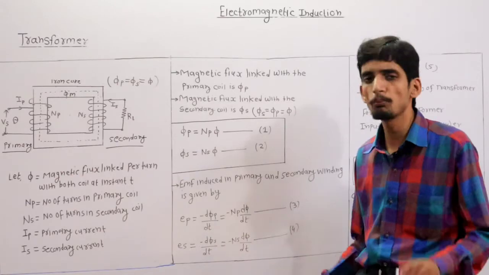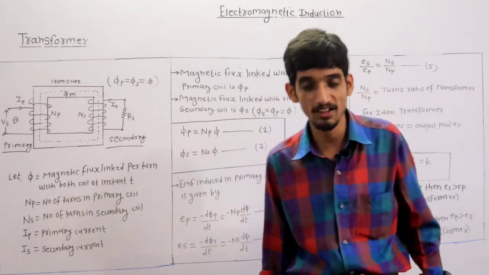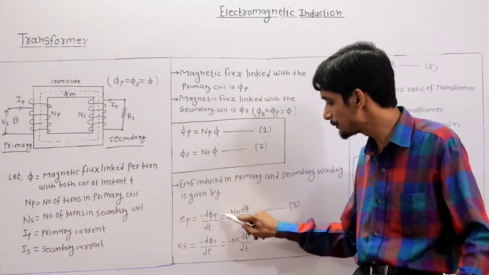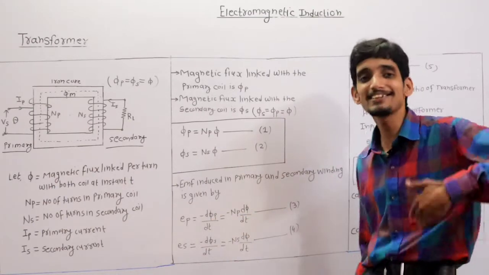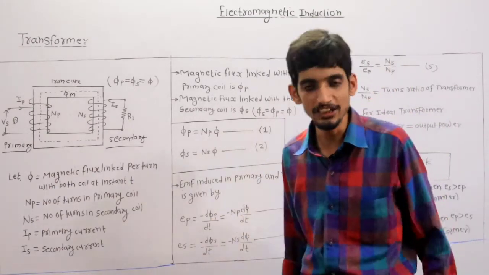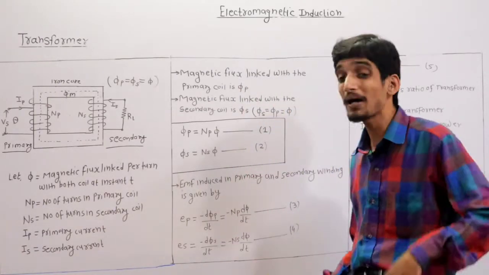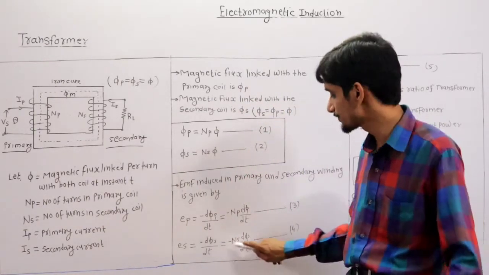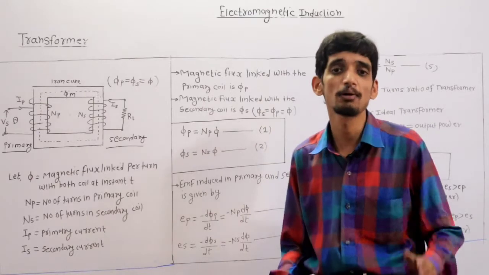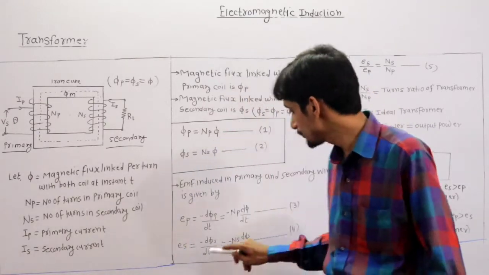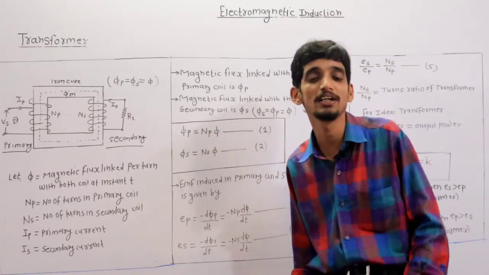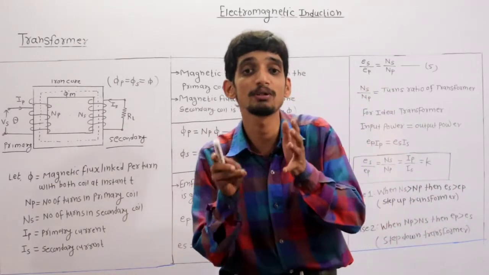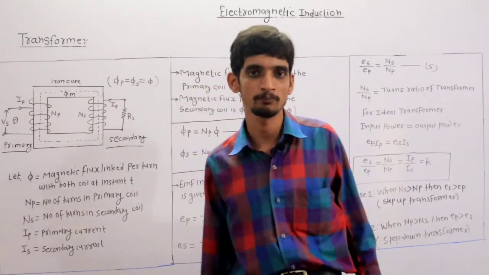So EP is equal to minus d phi p by dt, rate of change of flux, where phi p is equal to Np into phi. So EP is equal to minus Np d phi by dt and ES is equal to minus d phi s by dt, which is equal to minus Ns d phi by dt. So this EP is equal to Np d phi by dt, ES is equal to Ns d phi by dt, because this is associated with primary and secondary coil, clear.